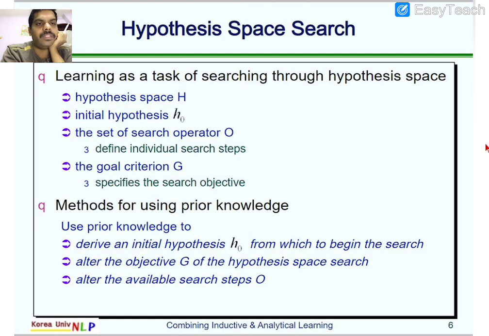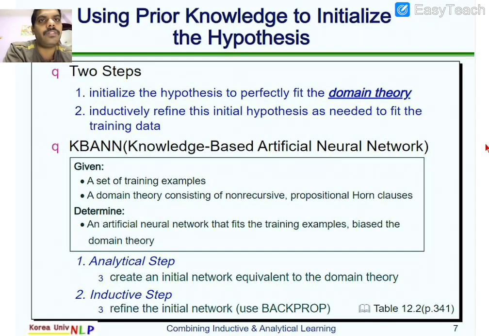What are the methods using prior knowledge? Derive an initial hypothesis to begin the search process, alter the objectives, whatever objective is our target class should be identified, and alter the available search steps. We also need to find alternative methods, to develop a system that satisfies our needs.